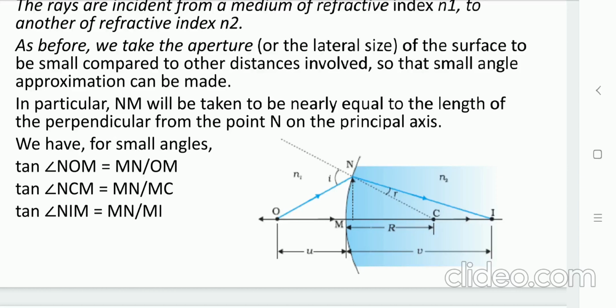So the distance between the spherical surface and the center of the spherical surface is R.